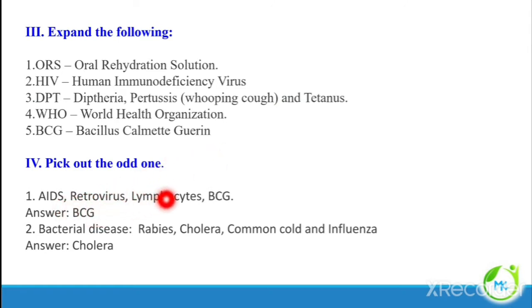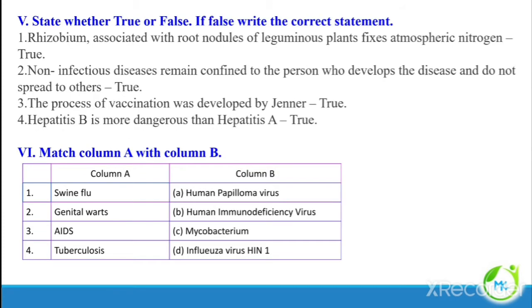AIDS, retrovirus, lymphocytes, BCG. So, AIDS, retrovirus, lymphocytes belong to the same category of HIV, and BCG is the odd one. Bacterial disease, rabies, cholera, common cold, influenza. Of the given diseases, common cold, influenza, rabies are all viral diseases. Cholera is alone a bacterial disease, so the odd one is cholera.